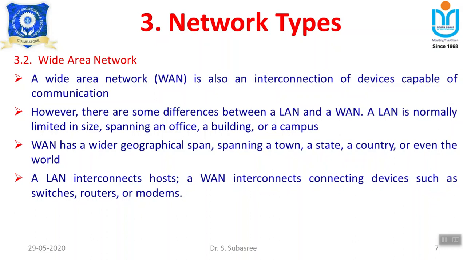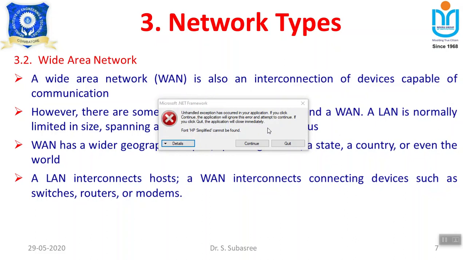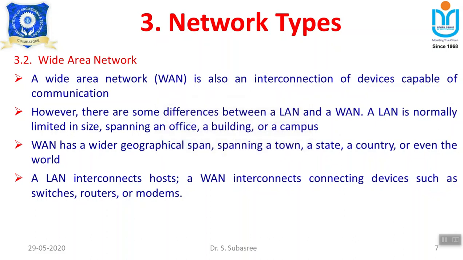The police will have a station in each and every place, and those can be interconnected together. And a country, right? All the systems available in the country can be interconnected together. Whatever systems are available in the entire world can be interconnected by using a wide area network.